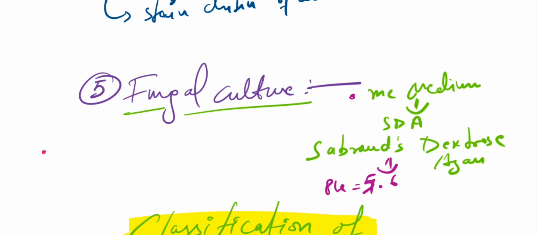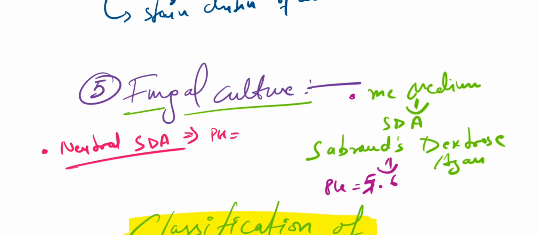Okay, and then what other culture media do we have in our options? Okay, there is one neutral SDA. Okay, we are calling it neutral because the pH is 7.2. Okay, and there is just a slight difference between neutral SDA and SDA because of the concentration of peptone, water, and dextrose and all.